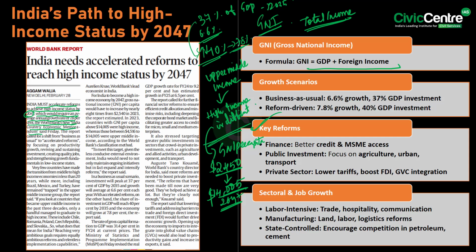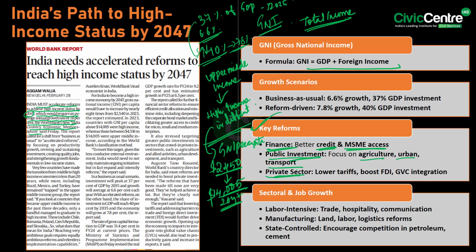The key reforms include improving credit allocation and the MSME sectors, deepening the corporate bond markets and the credit access of MSMEs, and also public investments in agriculture, urban development, and the transportation sector, which stimulates public sector participation. Further lowering the tariffs, easing trade barriers and promoting FDI will further boost economic growth and integration into the global value chains.